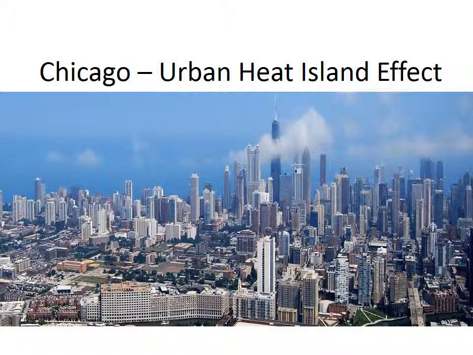Chicago is the 3rd biggest city in the US. Chicago has 60% of its land area as impervious surfaces. As mentioned before, buildings and pavements absorb and release energy from the sun, making Chicago a victim of the urban heat island effect. The city has suffered extreme heat waves in the past.